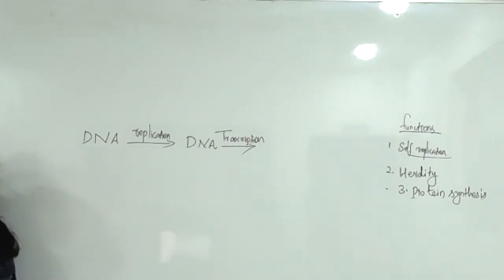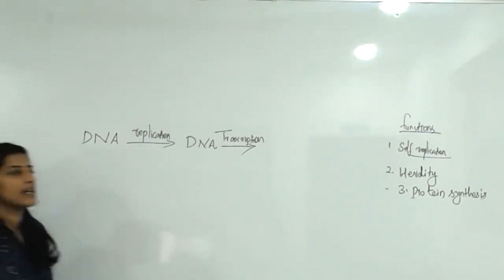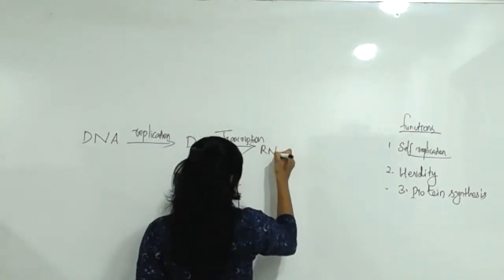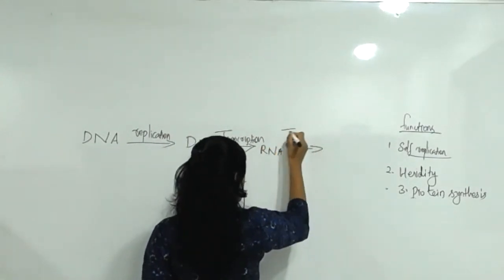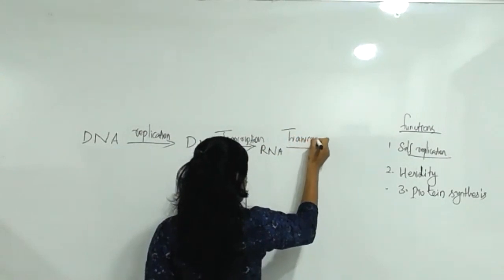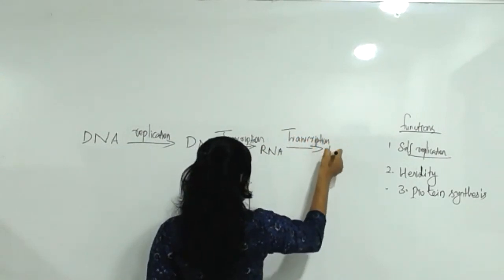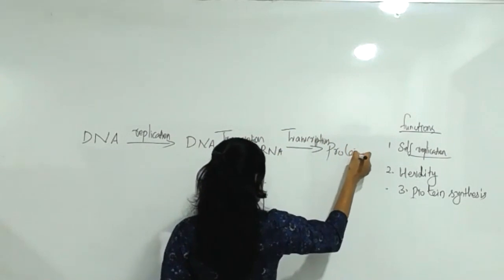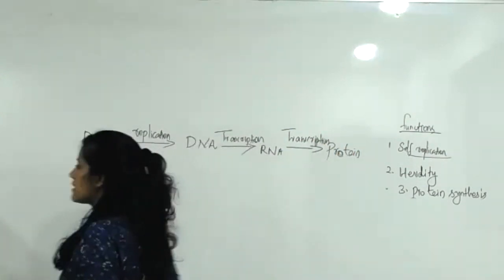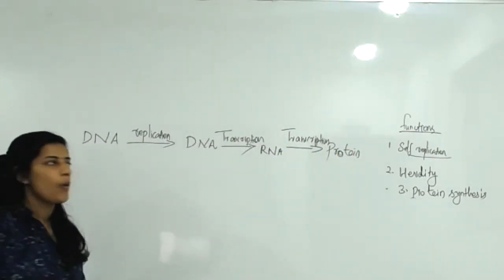First of all, DNA replication forms another kind of DNA. Again, transcription: RNA will form. RNA then generates protein. This is the major protein synthesis format.